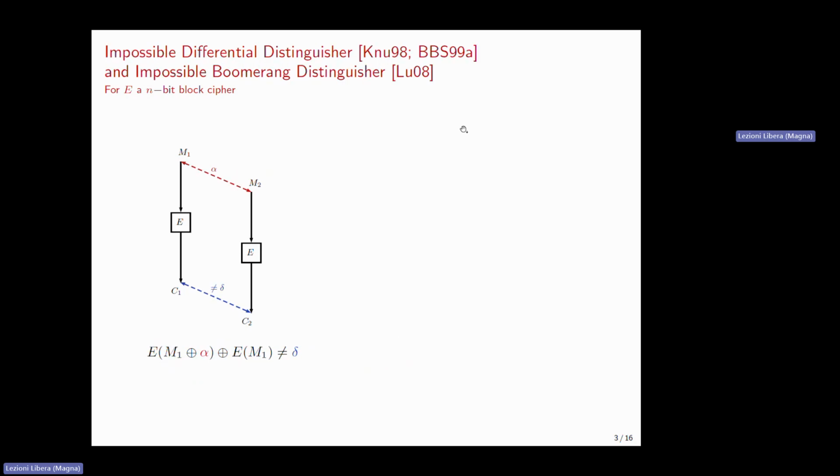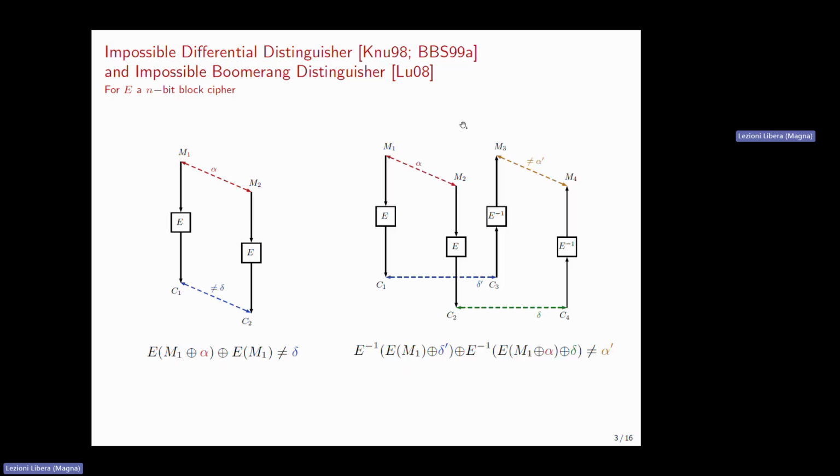A few years after that, the impossible variant of these two types of distinguishers was introduced. On the left, we have an impossible differential distinguisher, where alpha between M1 and M2 will never lead to a difference of delta between C1 and C2. In 2008, Jiki and Yu introduced the impossible boomerang distinguisher, where alpha, delta, and delta prime cannot lead to alpha prime between M3 and M4.